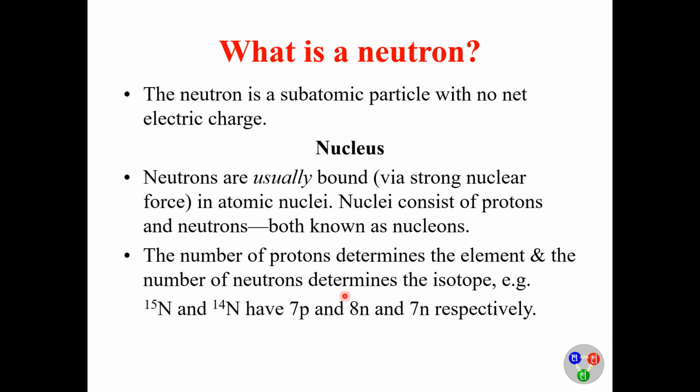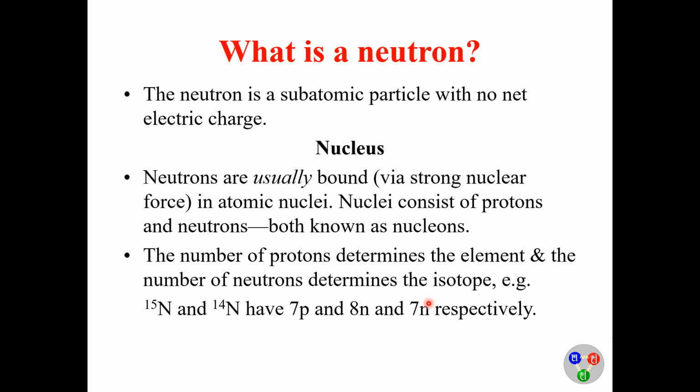And the number of neutrons determines the isotopes. It's the identity of the isotope, that is, how many isotopes a particular element has. For example, nitrogen-15 and nitrogen-14 have 7 protons and 8 neutrons, and 7 neutrons, respectively.